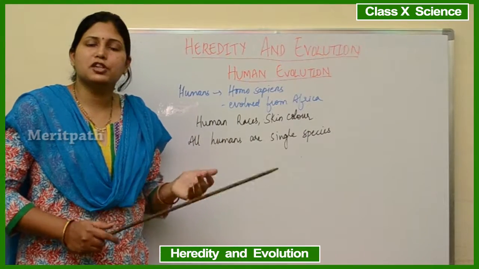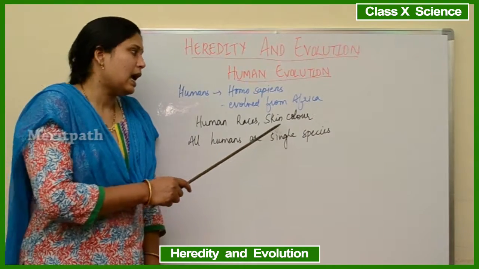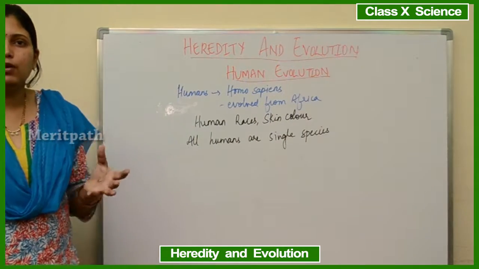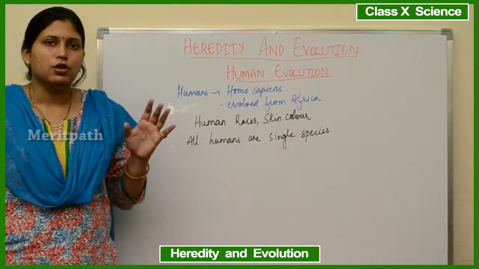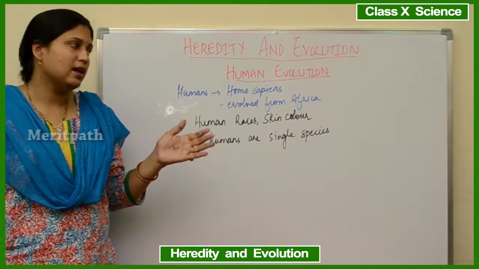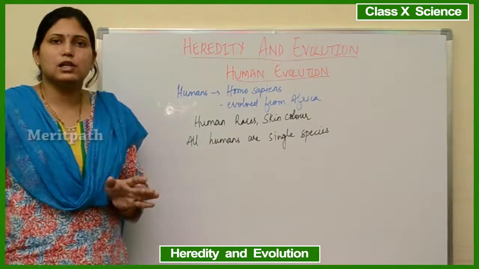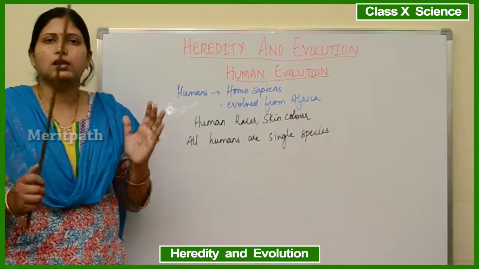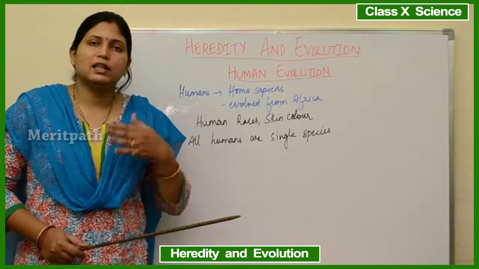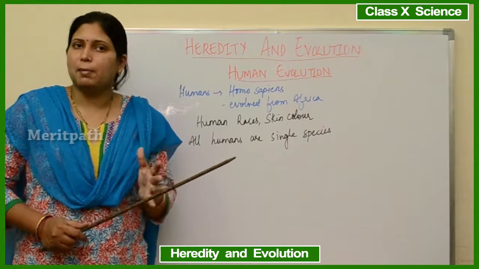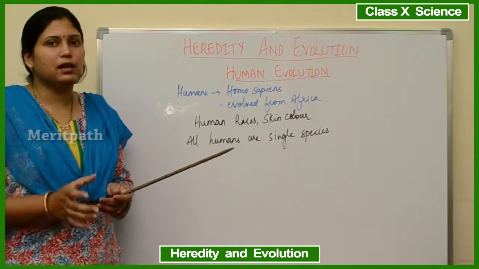Earlier people used to differentiate human beings on the basis of human races and skin color. So some were yellow, some were brown, some were white, some were black colored people, right? So depending on those races, earlier days humans were differentiated. But all human beings are only a single species, that is Homo sapiens. So all human beings have evolved from Africa only. From Africa they migrated to the north side. In between came the Mediterranean Sea. So they settled near the Mediterranean Sea.